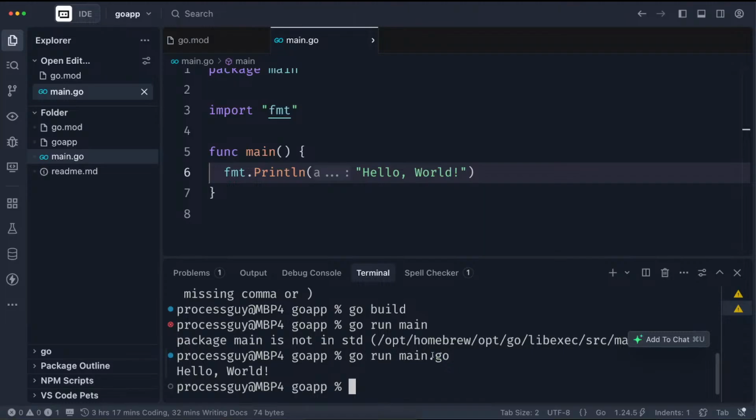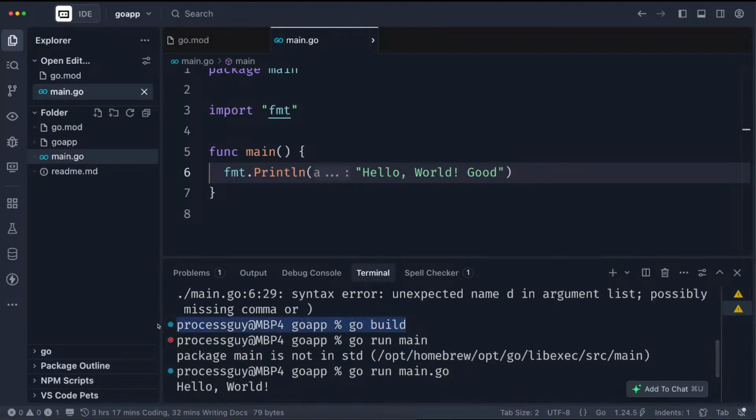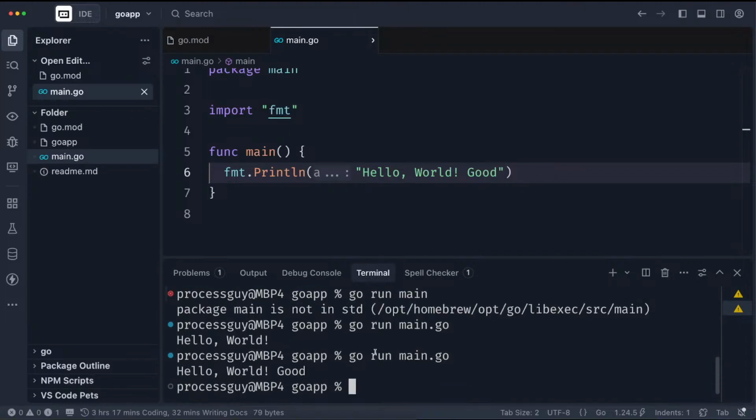Now we might not necessarily need to build it before we run it, but I will explain why we build it. The idea of building it is for you to be able to use it outside of this project. You could run it without building it. So let me go ahead and add another thing. Let's run it again. Without building it, you can always run it and it will work. Now, why do we need to build? What's the purpose of building? The purpose of building is for you to use it outside your system, maybe for another person.